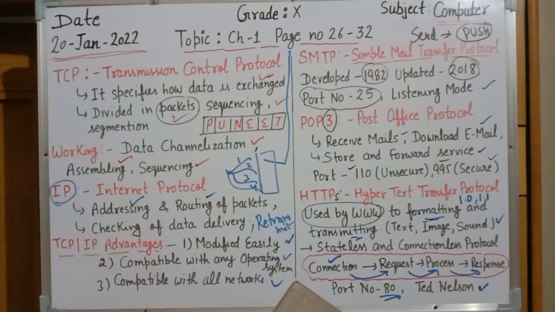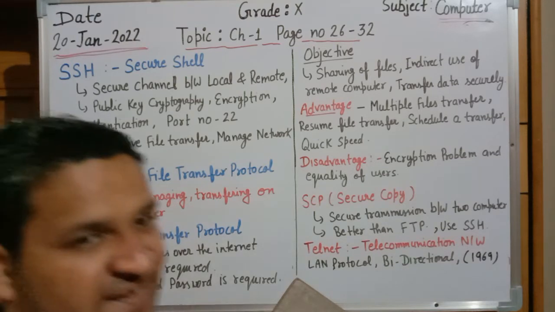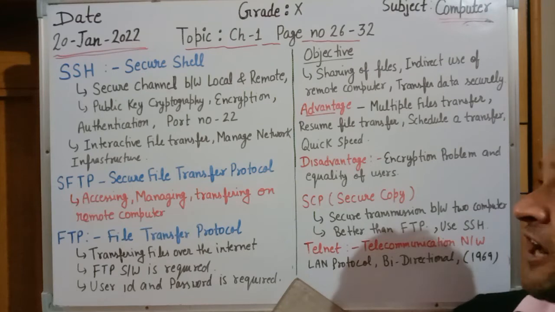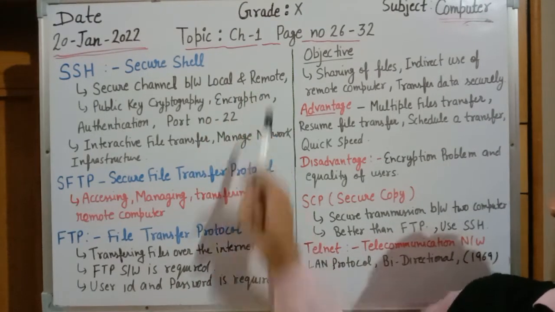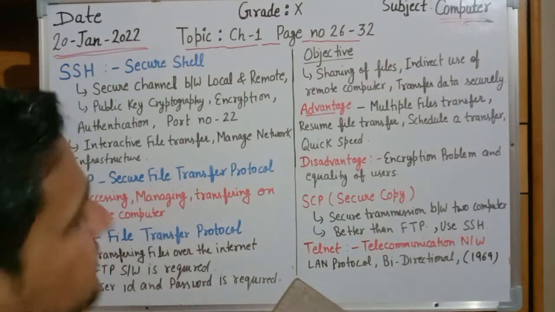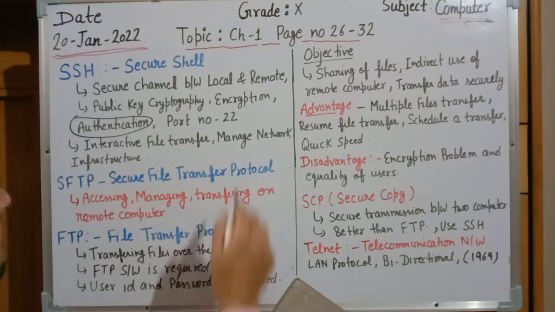So the next protocol that we are going to discuss is the SSH protocol. SSH means secure shell. Secure shell is basically used to transfer secure services. It will create a connection between a local and a remote computer system. It means it is creating a connection between client and server. Local means client, remote means server. And it is a secure system, that's why we need authentication. Authentication means to verify whether the user is genuine or fraud.